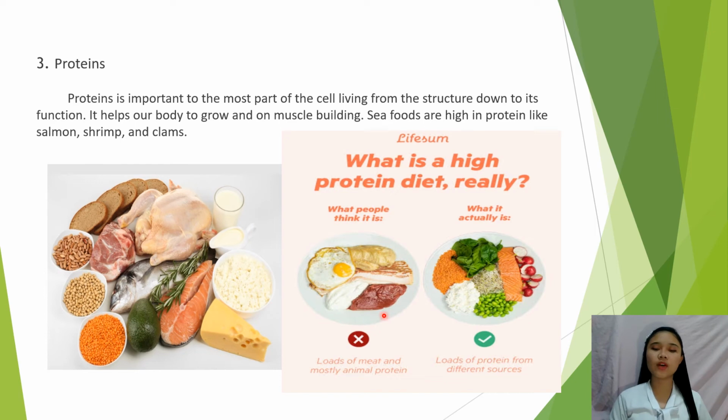The bad effect is that we do not have to eat too much protein; we just have to maintain the needs of our body.